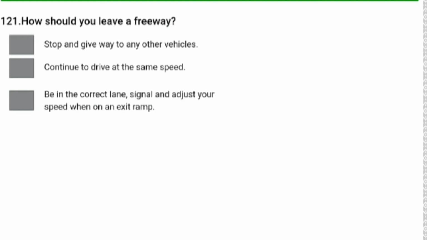Stop and give way to any other vehicle. Continue to drive the same speed. Number 3 is the correct answer. Be in the correct lane, signal and adjust your speed when on an exit ramp.